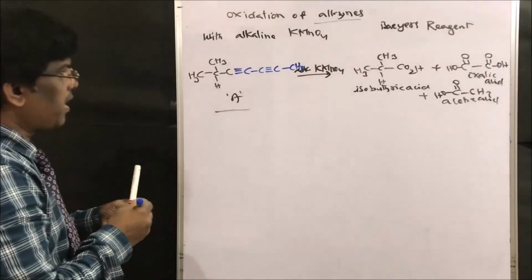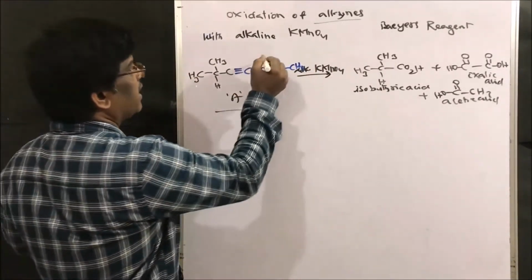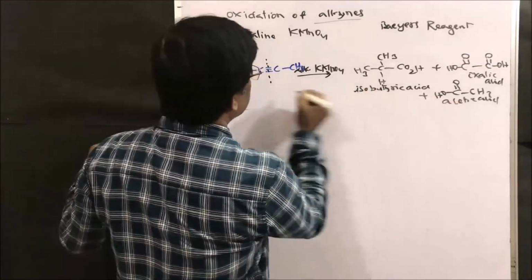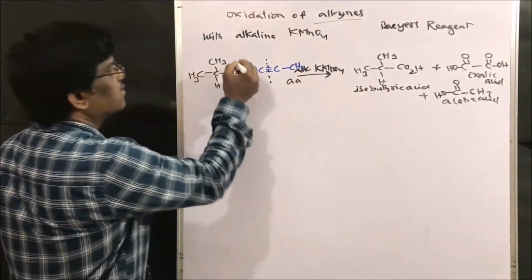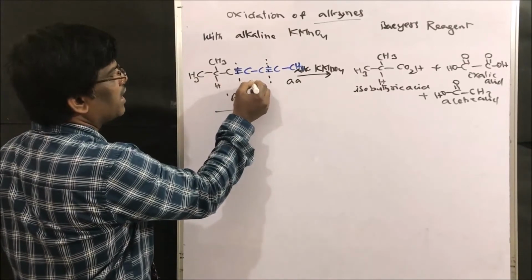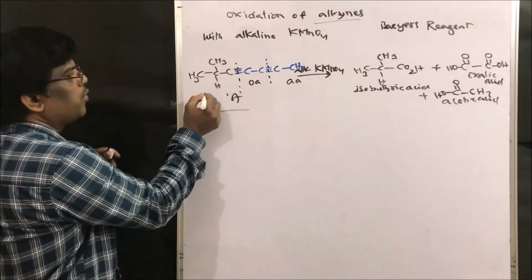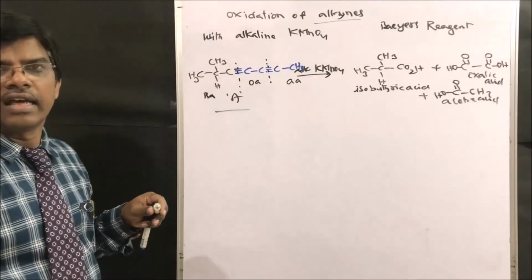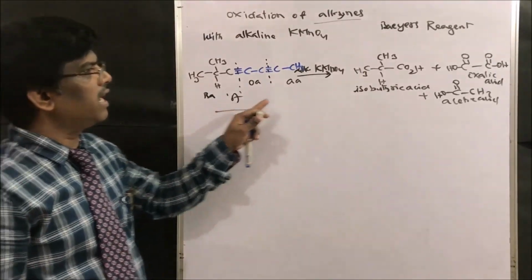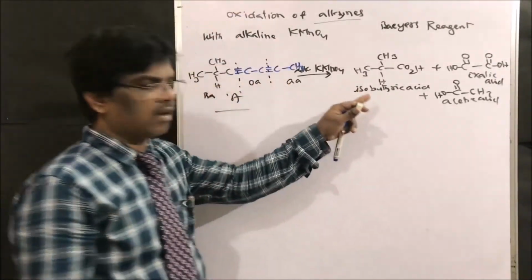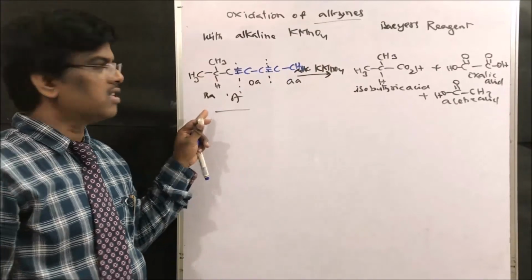So what is going to happen? When I cleave here, I am going to get acetic acid, right? If I cleave here, it is going to give oxalic acid, and here isobutyric acid. Right friends? This is how you can get 3 acids. Based on the products you can also predict the starting material.